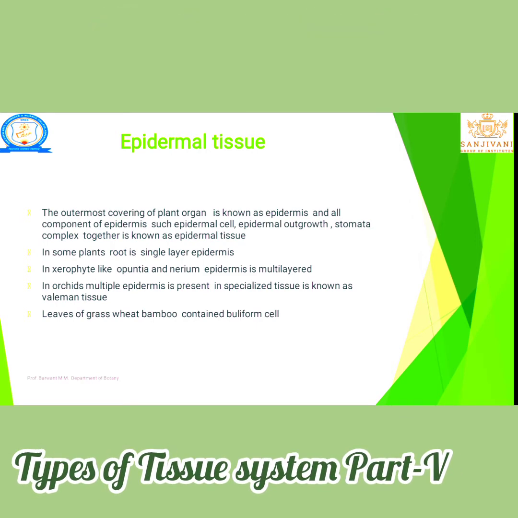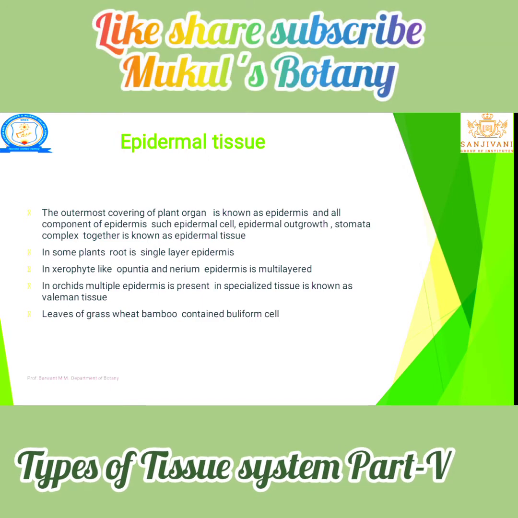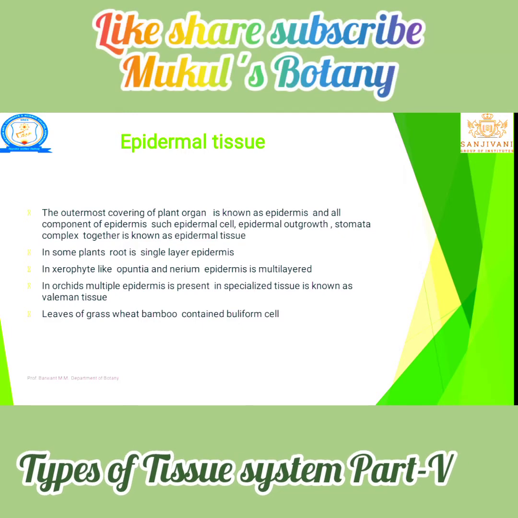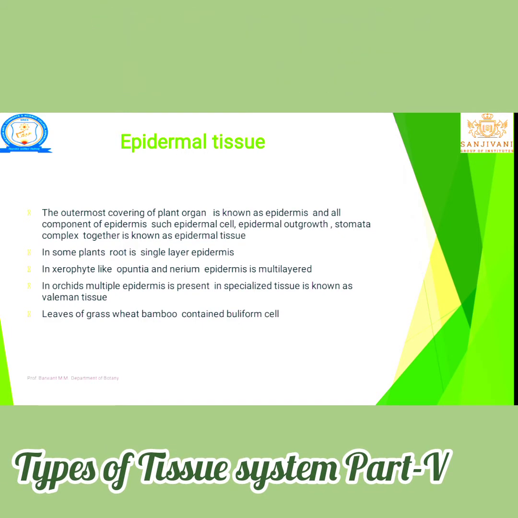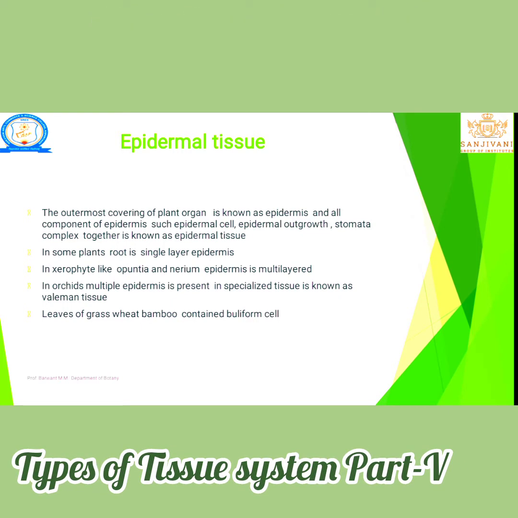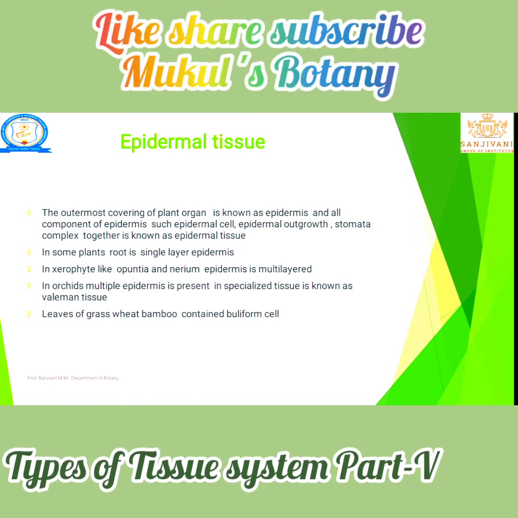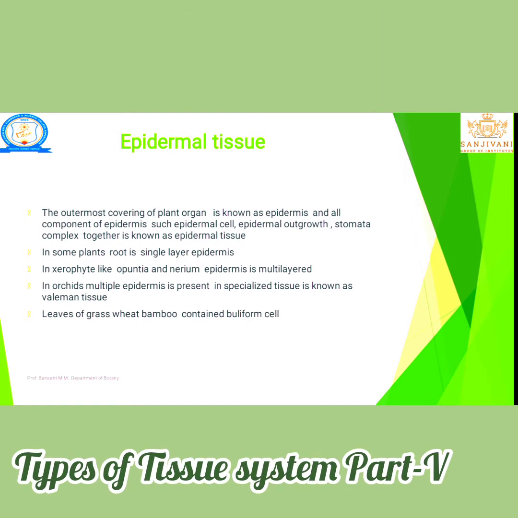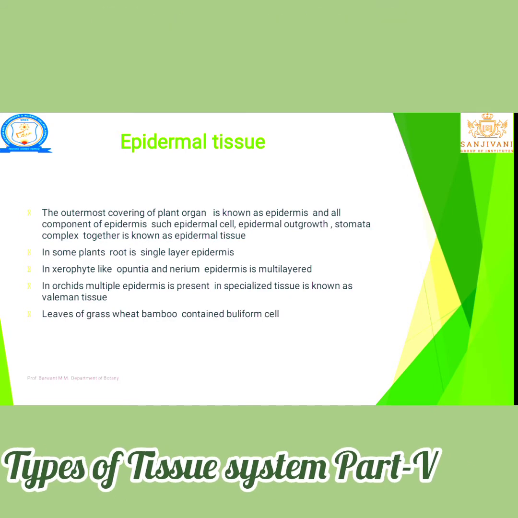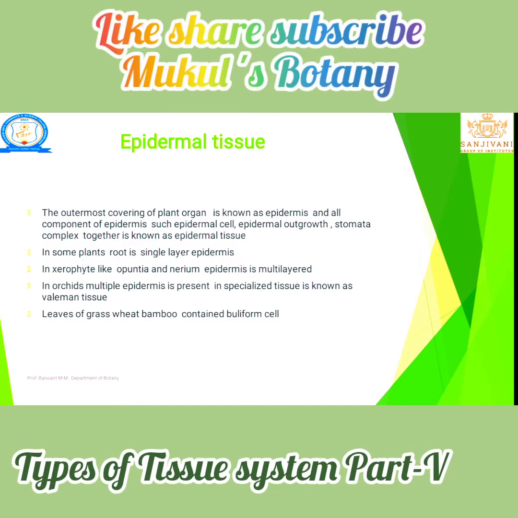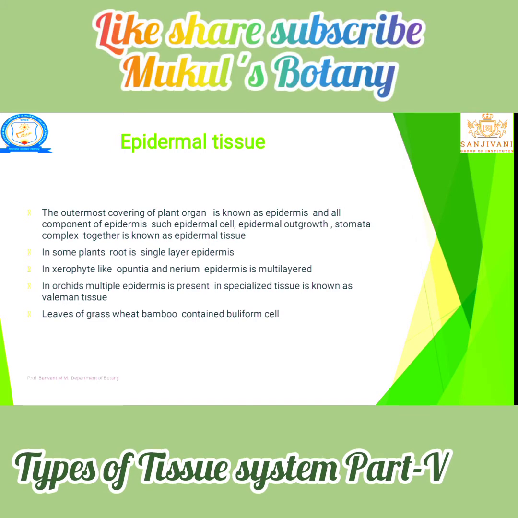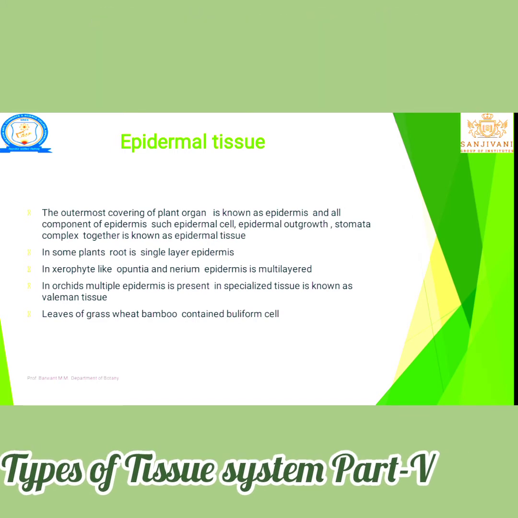In that, epidermal tissue. Let's see what is the epidermal tissue. The tissue present at the periphery of each organ is known as the epidermal tissue system, which is meant only for protection, not any other function. Such tissues include stomata, trichomes, spines. Any structure present on the epidermis of a plant is known as the epidermal tissue.